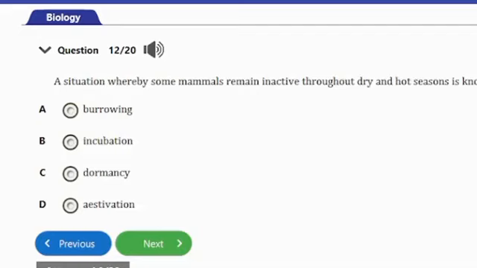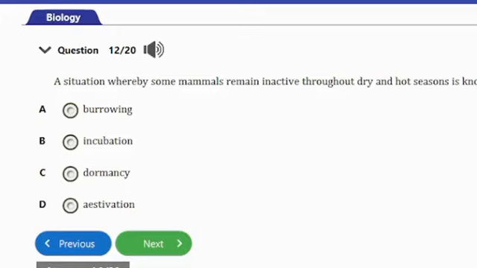So let's consider the next question. Question number 12. It says, a situation where some animals remain inactive throughout dry and hot season is known as A, burrowing, B, incubation, C, dormancy, D, estivation. So guys, the answer to this question is option D here, and that's estivation.